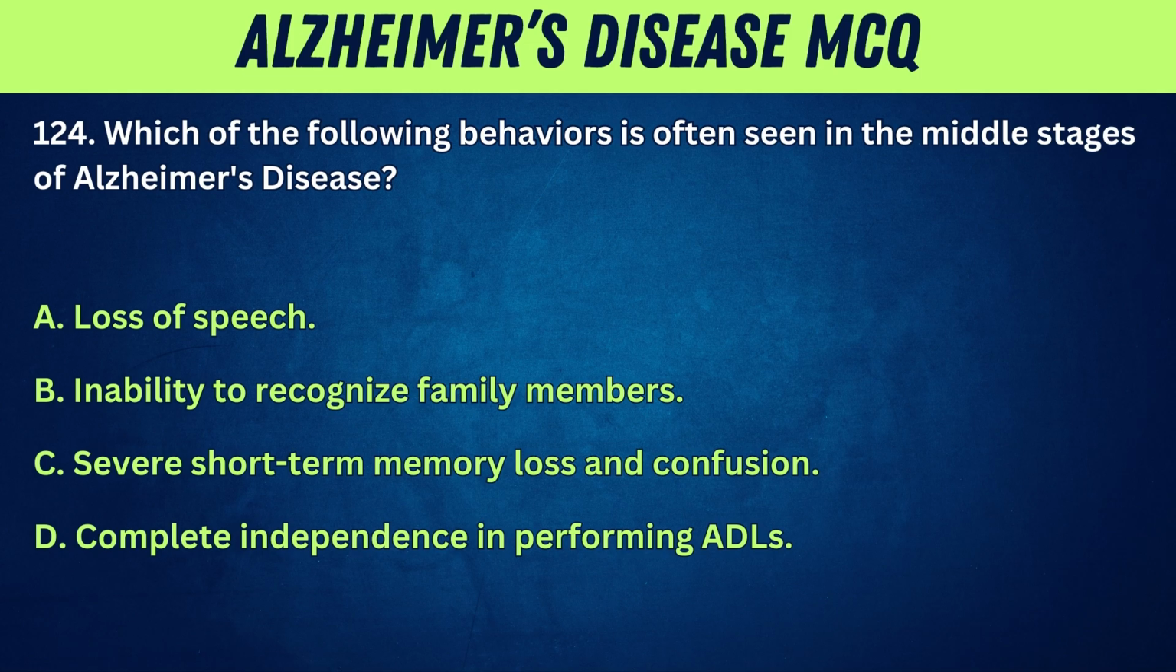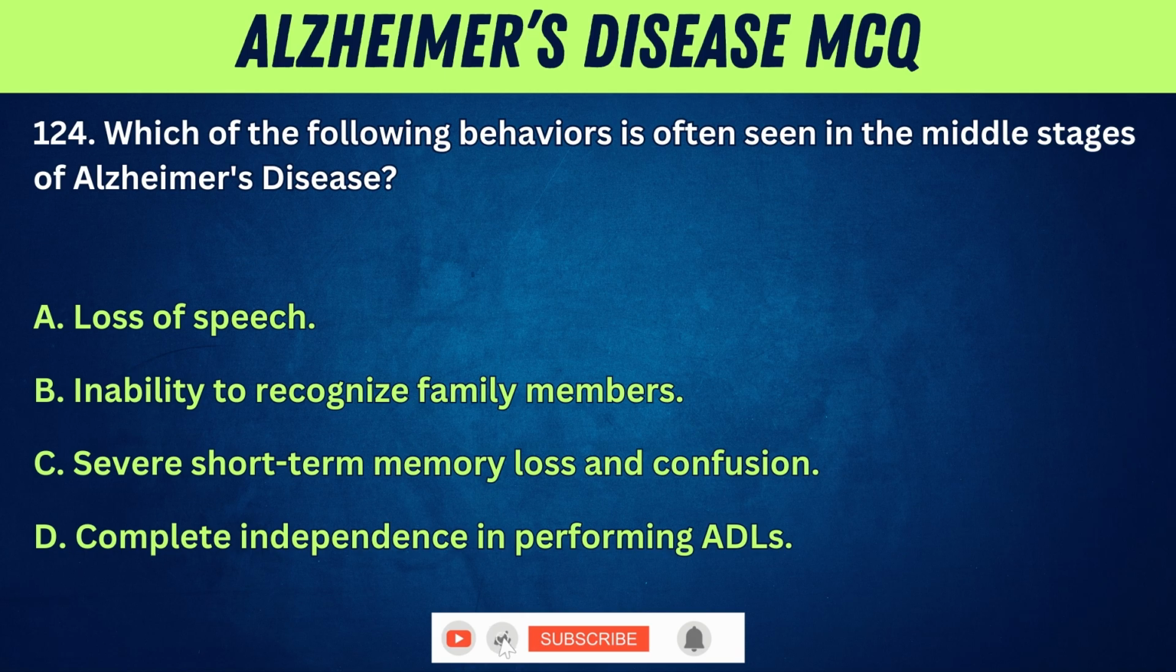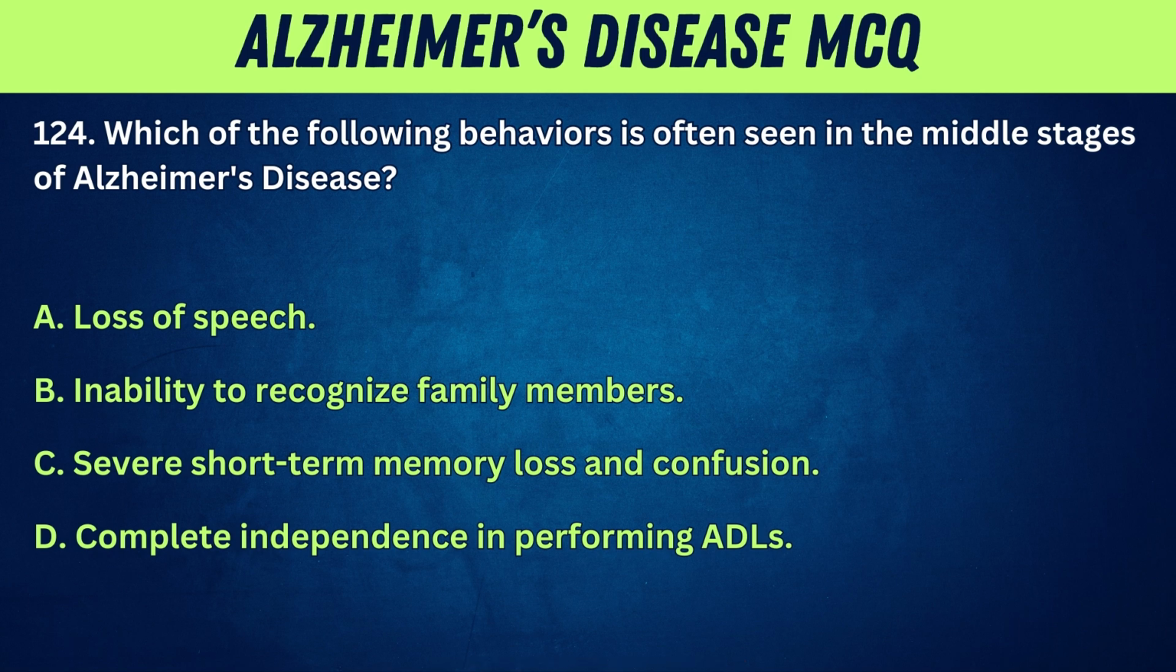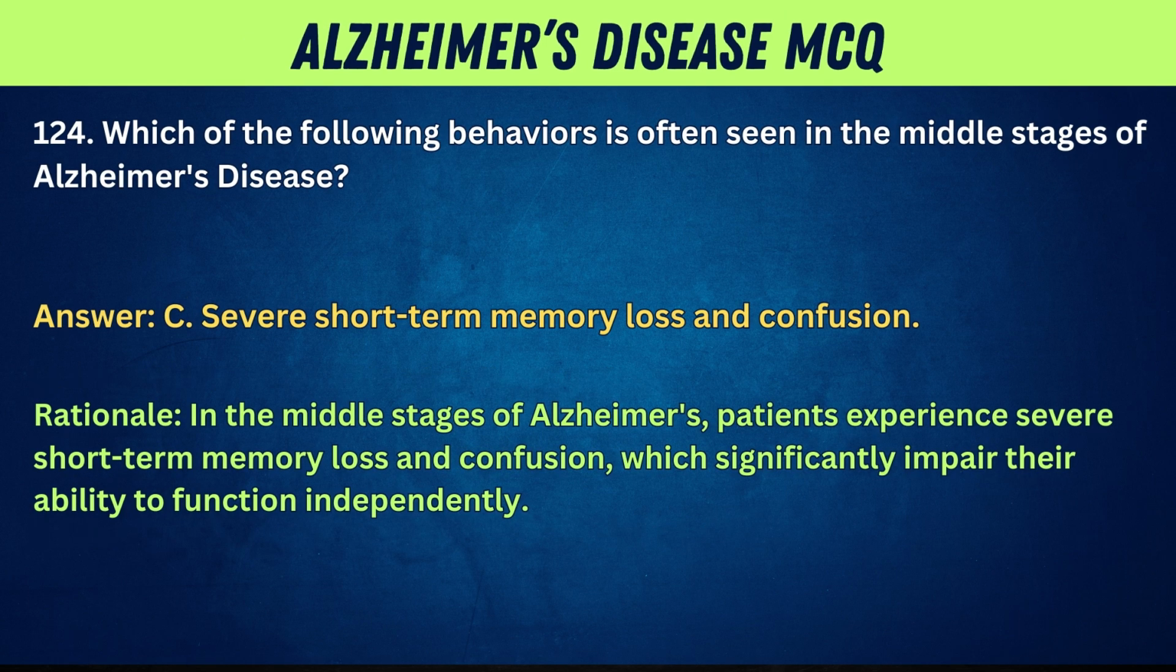124. Which of the following behaviors is often seen in the middle stages of Alzheimer's disease? A. Loss of speech. B. Inability to recognize family members. C. Severe short-term memory loss and confusion. D. Complete independence in performing ADLs. Answer. C. Severe short-term memory loss and confusion. Rationale. In the middle stages of Alzheimer's, patients experience severe short-term memory loss and confusion, which significantly impair their ability